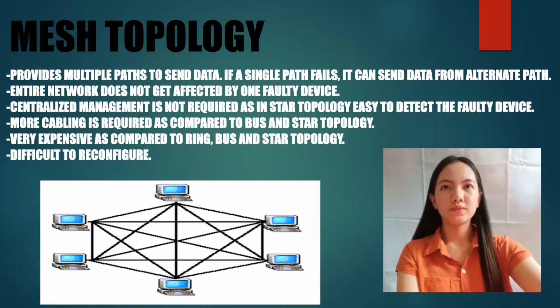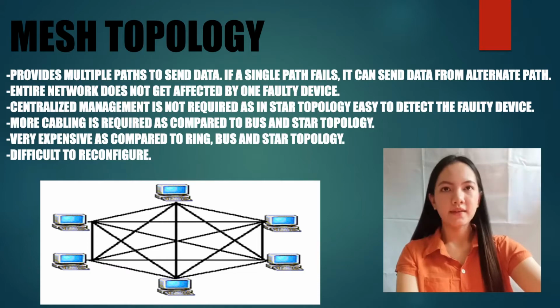Mesh topology provides multiple paths to send data. If a single path fails, it can send data from an alternate path. Entire network does not get affected by one faulty device. Centralized management is not required as in star topology.